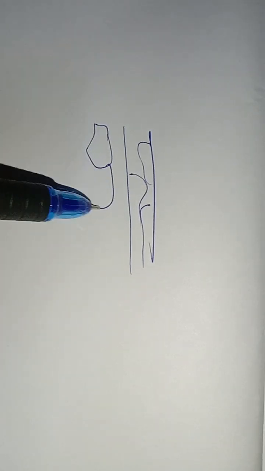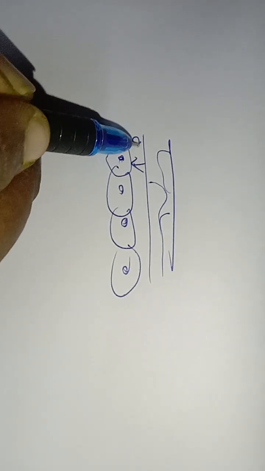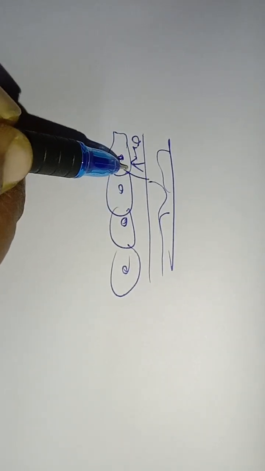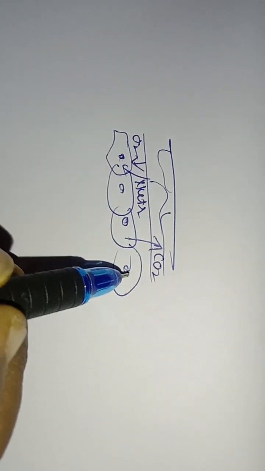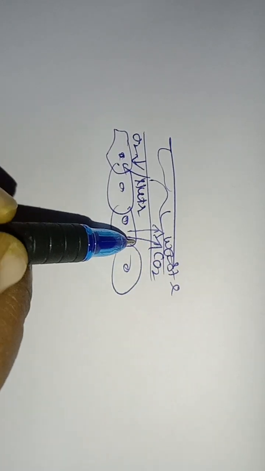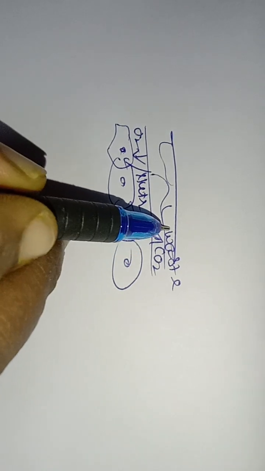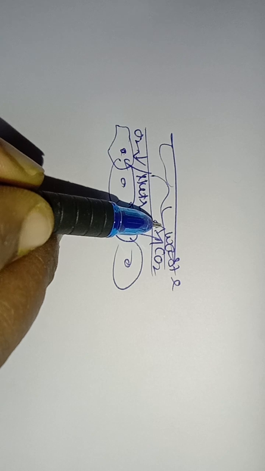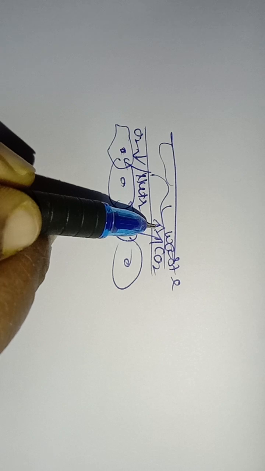Suppose blood capillaries are going like this, and you have numerous cells which are taking oxygen and nutrients. What they give back is CO2 and waste, right? So whenever these materials, dissolved carbon dioxide and waste, pass into the blood capillaries, this fluid is called tissue fluid.